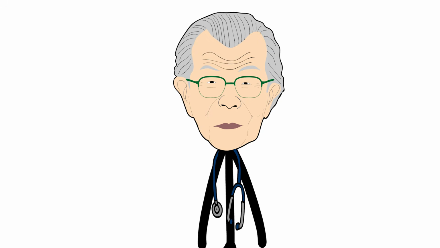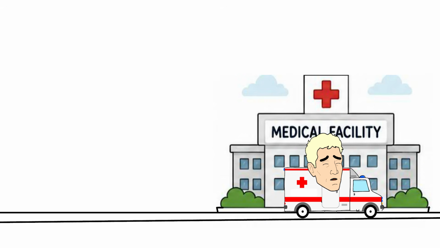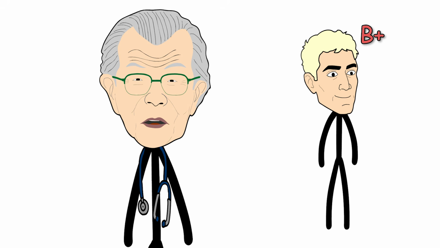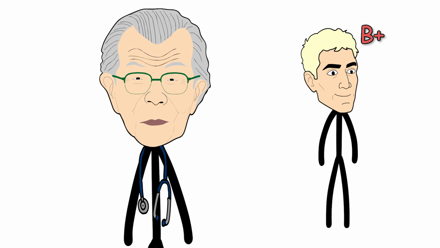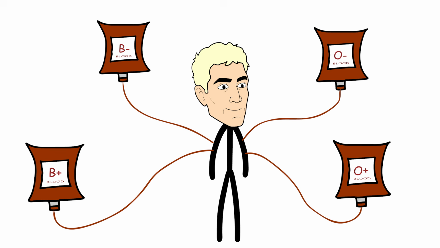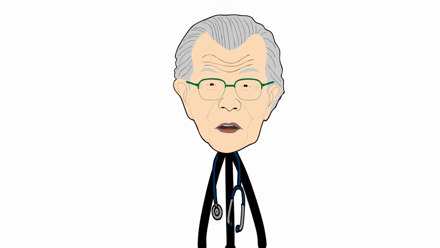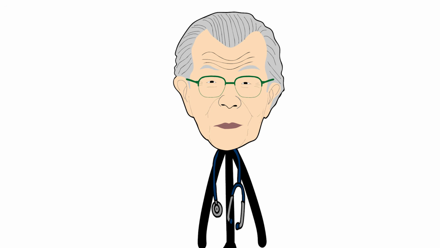Beyond your internal health, you hold a massive logistical advantage during medical emergencies. Your body can safely receive red blood cells from 4 different sources: B positive, B negative, O positive, and O negative, ensuring that you have an incredibly wide net of compatible options ready to assist you without delay.